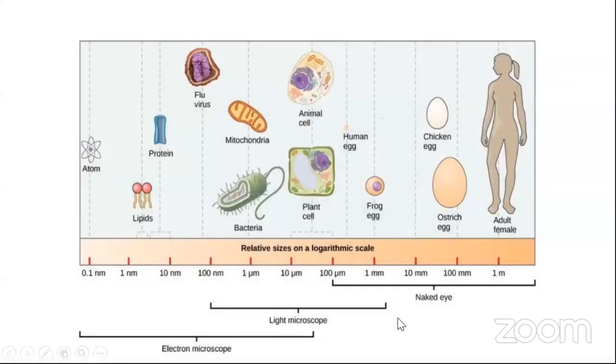Okay, so before we go into that, I want you all to understand where we are. Look at the size of it, right? We are talking about something that we can't see with our naked eye, somewhere ranging from 10 micrometer to 100 micrometer. So of course you need the microscope to look at them.